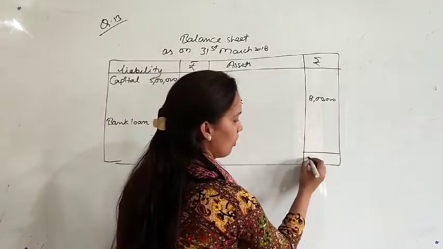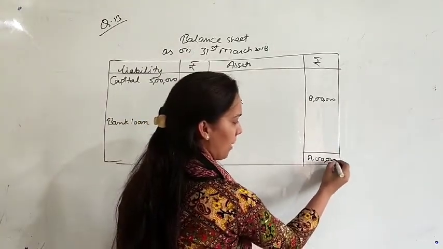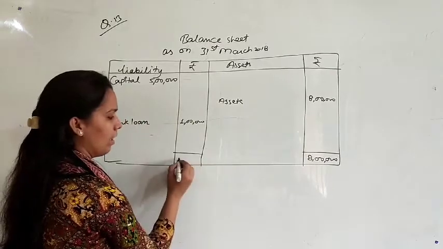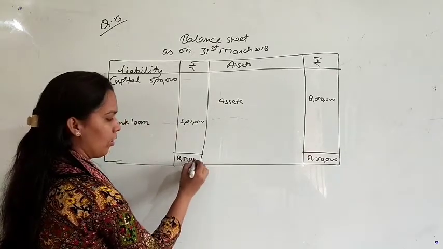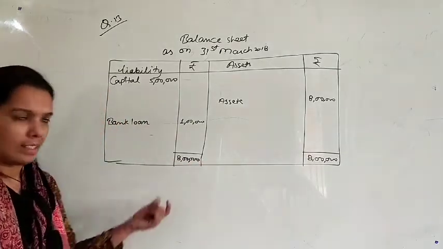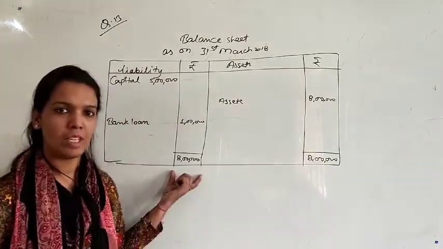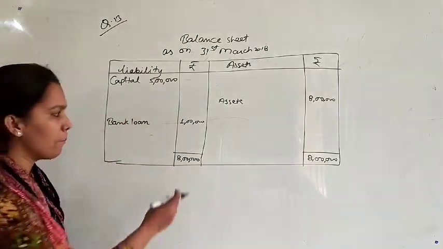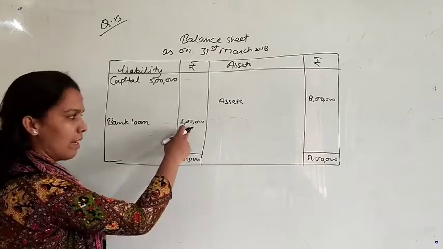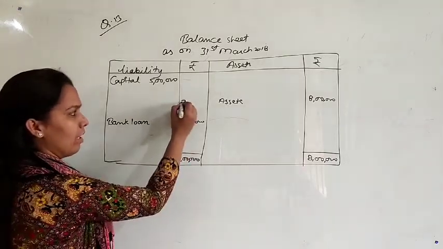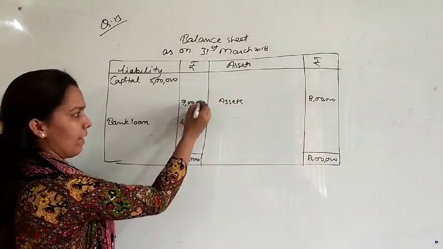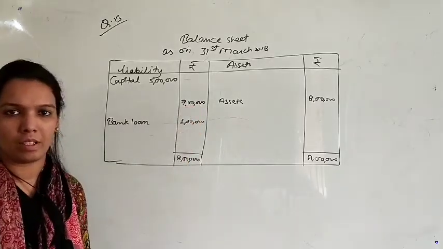So now calculate closing capital and profits. Total 8 lakh, and the same total will be on the liability side. As I told you, in a balance sheet, assets and liabilities will always be equal. Out of this 8 lakh, minus this 1 lakh, you will get an amount of rupees 7 lakh. This 7 lakh rupees is your capital. How?